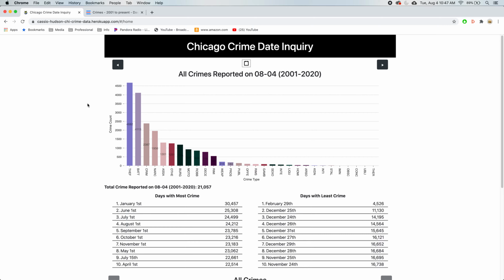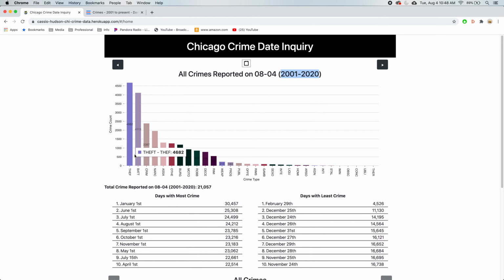This current readout shows, since today's date is August 4th, what crimes have been reported between 2001, which is when the data starts, and 2020, which is now. It shows what types of crimes are taking place on today's date within the last 20 years.